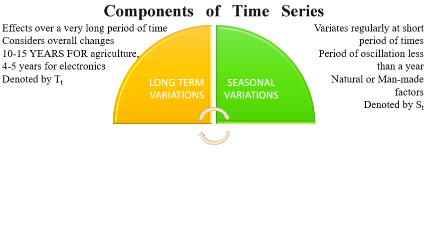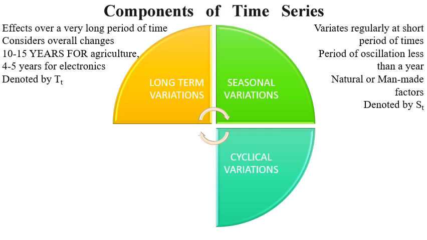S stands for season. So a time series consists of long-term variations, that is trend, and short-term variations, a type of which is the seasonal variation. Then comes the third type, also a short-term variation. We call it a cyclical variation. Cyclical variations are also at regular intervals, but they are usually for more than a year. Seasonal variations are for less than a year, cyclical variations for more than a year. There is usually no other difference between seasonal and cyclical variations.